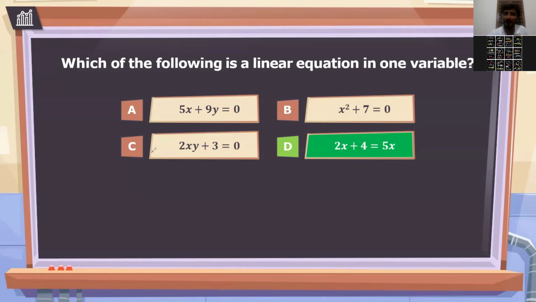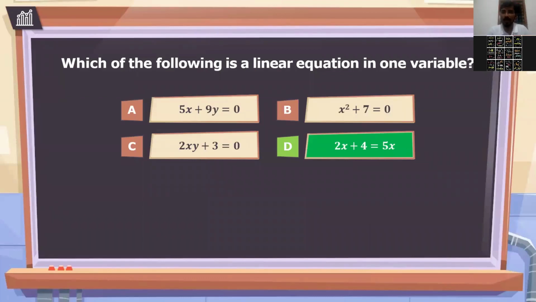You just see the variable power. Here the variables are x and y. So x power is 1 and y power is also 1. So this is a linear equation. Option A is also a linear equation, because power is 1. So when we are talking about linear equations, check the power.